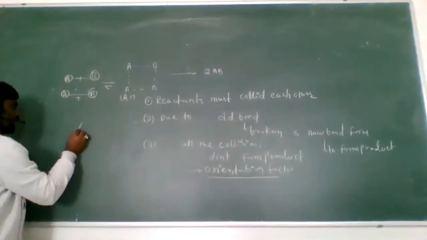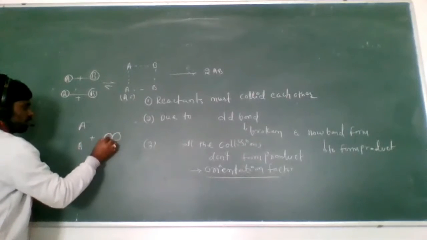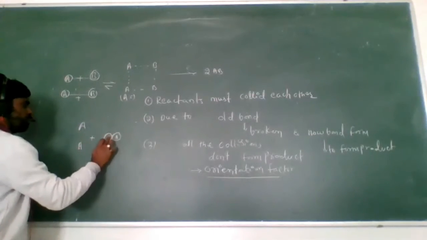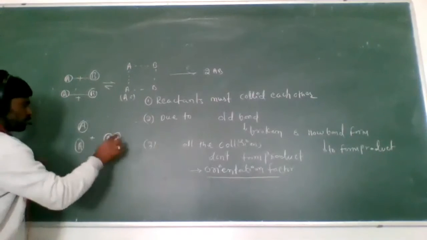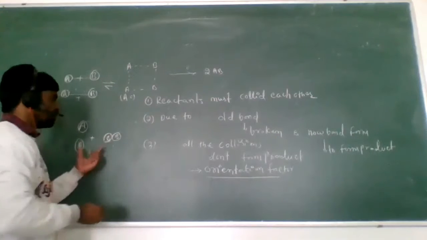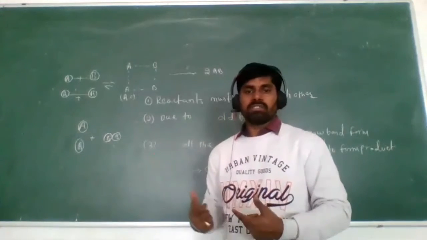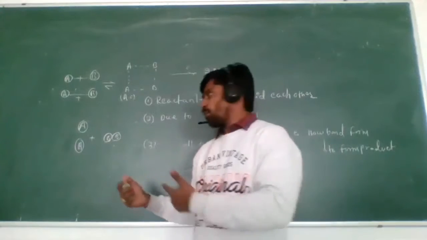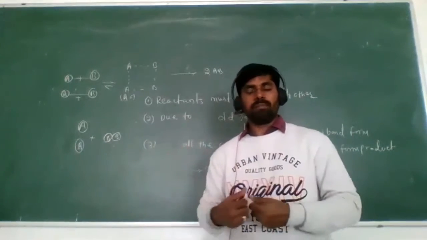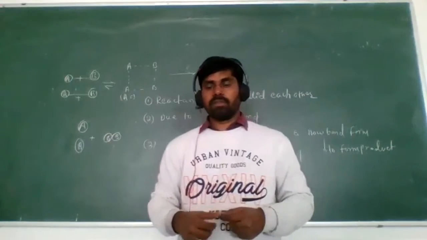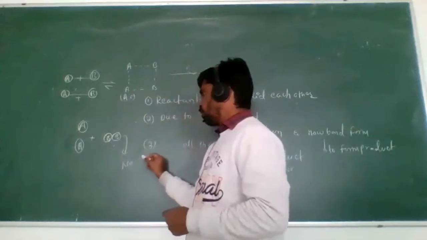Look here. Here is A, and here is B. The B molecules are coming from a different direction and the A molecules are coming from a different direction. Here the collision is possible, but there is no proper collision; it is an improper collision. They collide, but it is not proper, so no product is formed.